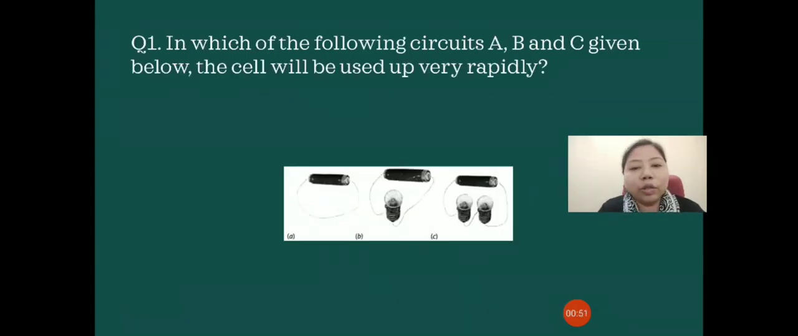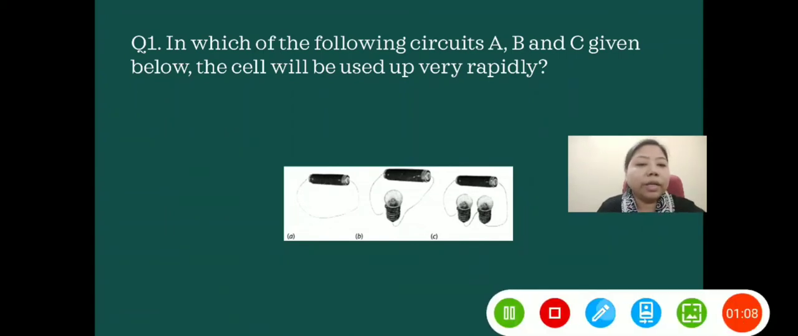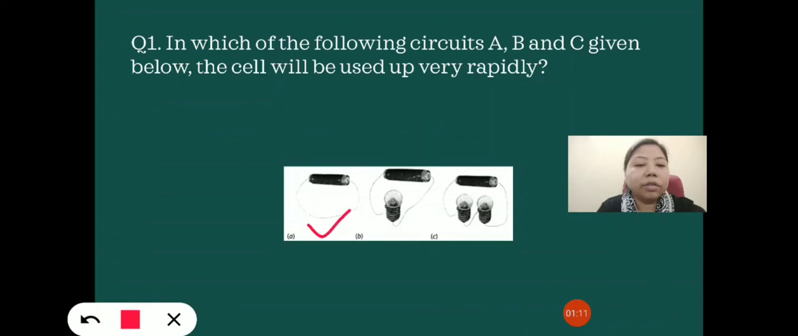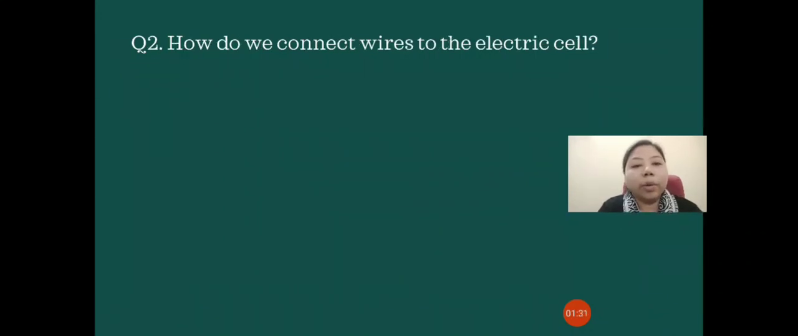So this is all for today's class. Now we have two questions to discuss. Question number 1. In which of the following circuits A, B and C given below will the cell be used up very rapidly? So here in A you can see that there is no bulb connected to the cell, it's only the wire. In B you can see only one bulb is connected, and in C you can see that two bulbs are connected. So you need to say in which of the following will the cell be used up very rapidly. Question number 2.